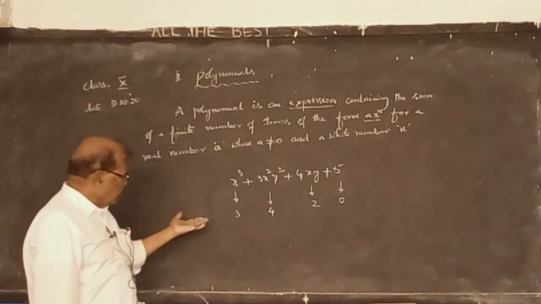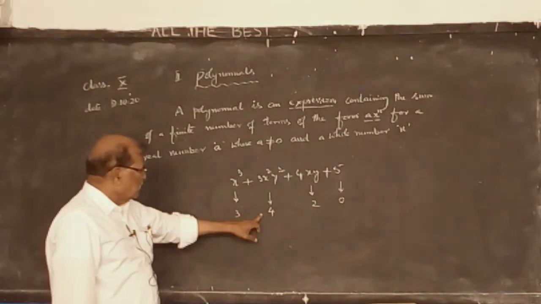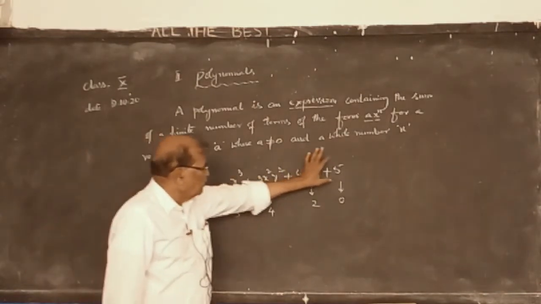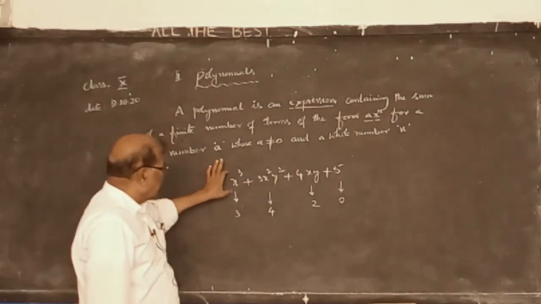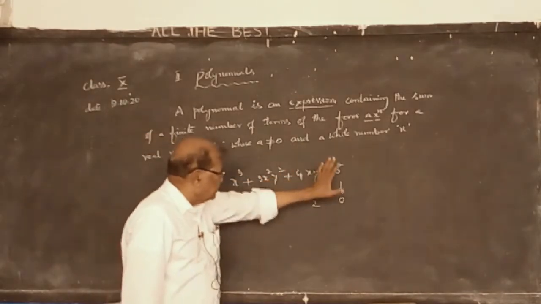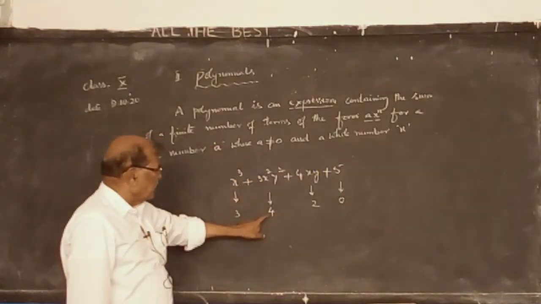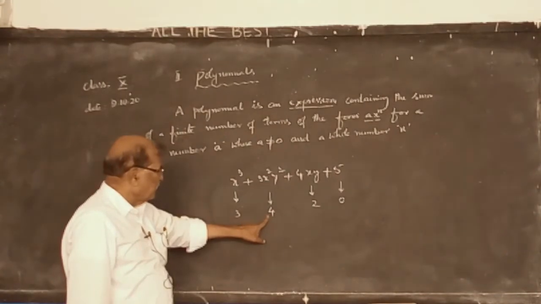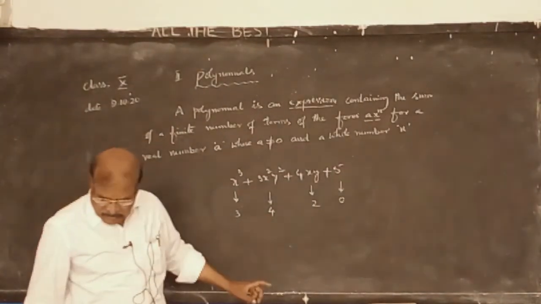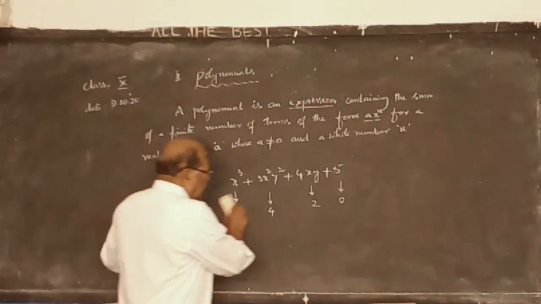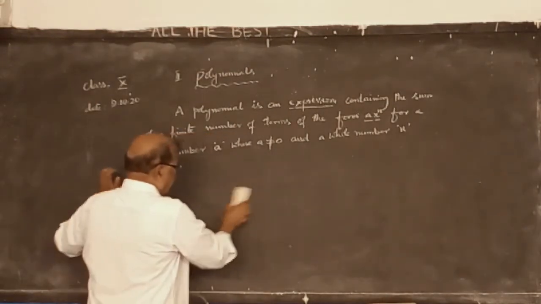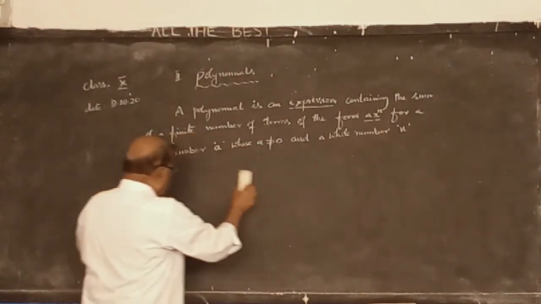Now what is the highest? 4. So the degree of this polynomial, of this expression, is 4th degree. I hope that you will be able to find out the degree of an expression, and I